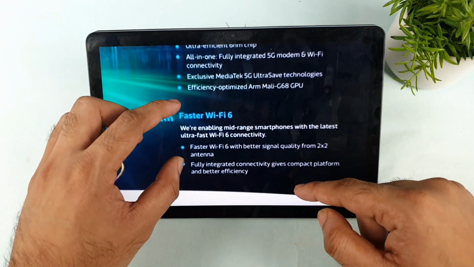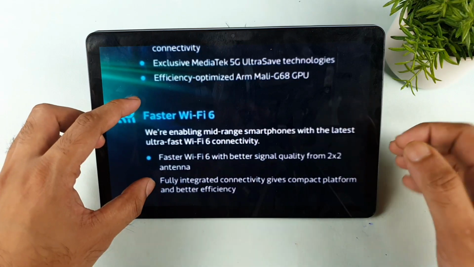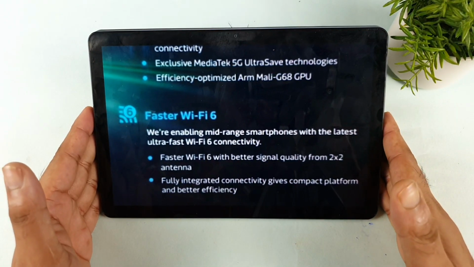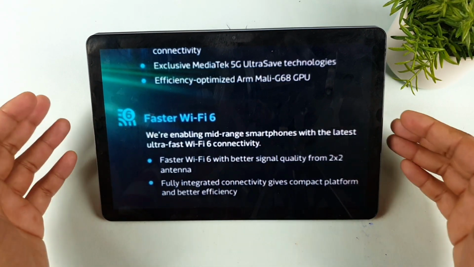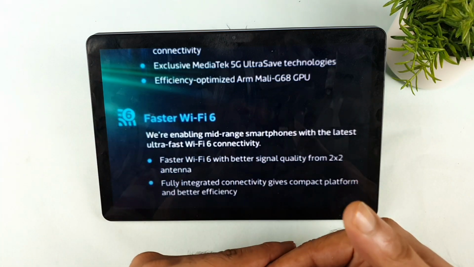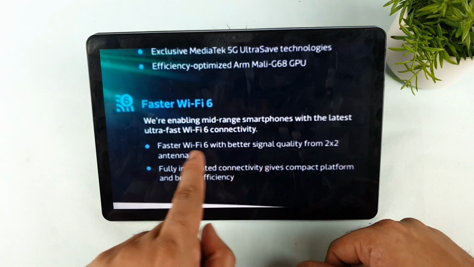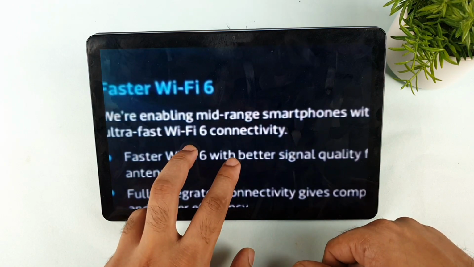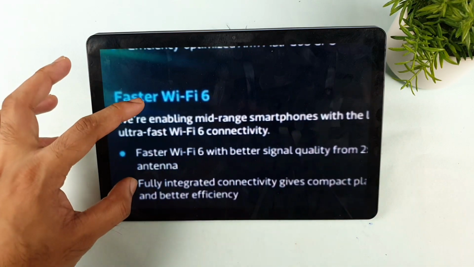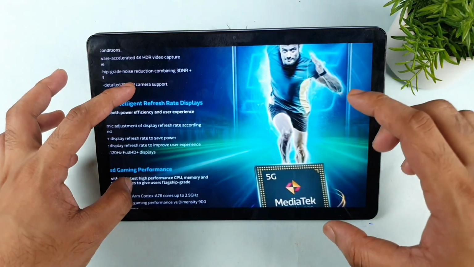And finally, let's talk about Wi-Fi 6. Mobile phones with the Dimensity 920 processor will have Wi-Fi 6 capabilities as well. That's another good advantage for future-proofing in case you're planning to buy this device. Even for mid-range smartphones, we have Wi-Fi 6. That is what they are trying to target. So these are a few details about the Dimensity 920 chipset.